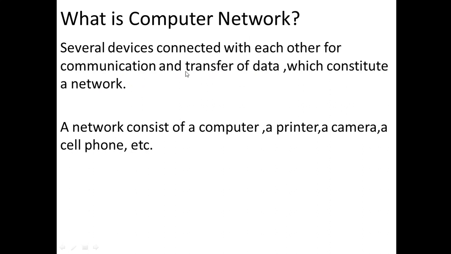Why will we connect these? To communicate with each other and to transfer data, to transfer information, to share resources, to share information. For these types of tasks, the computers will be connected with each other. So when several devices are connected with each other for communication as well as for data transfer, it makes a network. A network consists of a computer, a printer, a camera, a cell phone, etc.